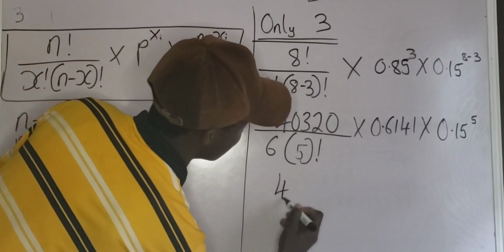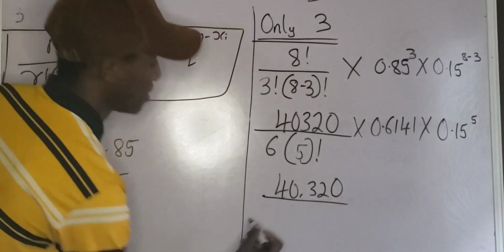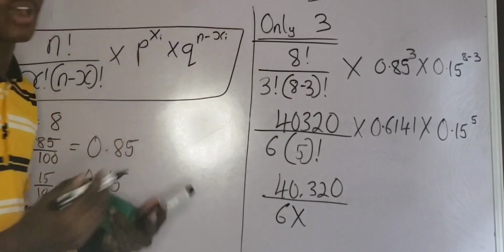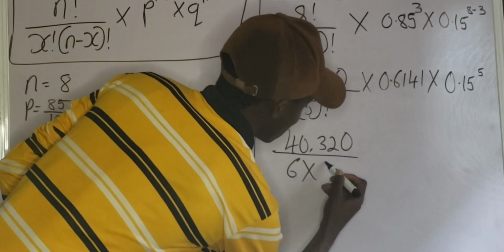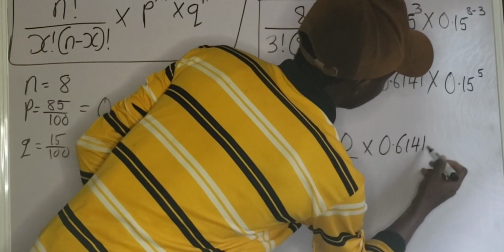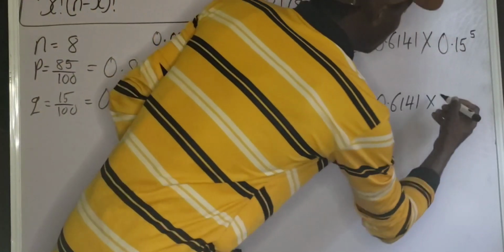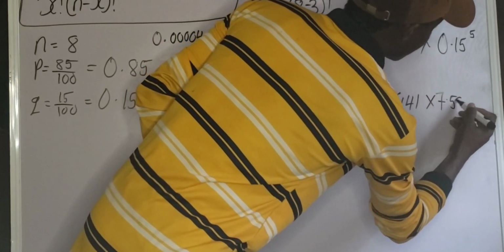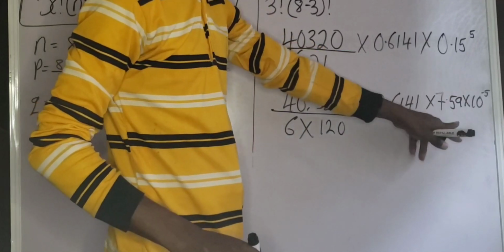For this, I'm going to have 40,320 divided by 6 multiplied by 5 factorial. Don't forget that 5 factorial is 5 times 4 times 3 times 2 times 1, and that will give us 120. So I'm going to have 6 times 120 multiplied by 0.6141 multiplied by 0.15 raised to the power of 5. That will be 7.59 times 10 raised to the power of minus 5. If you punch your calculator, you're going to get this.